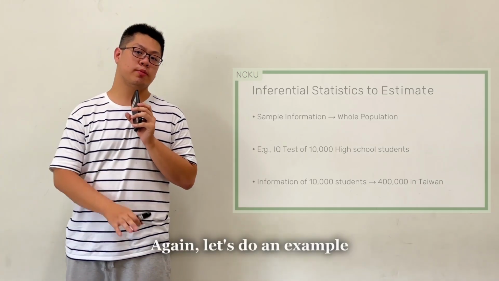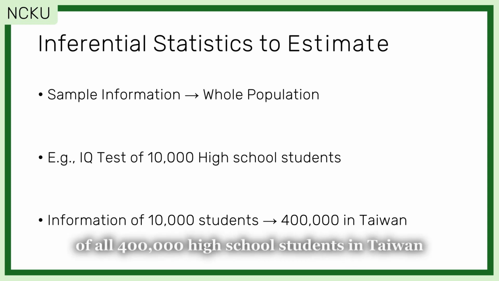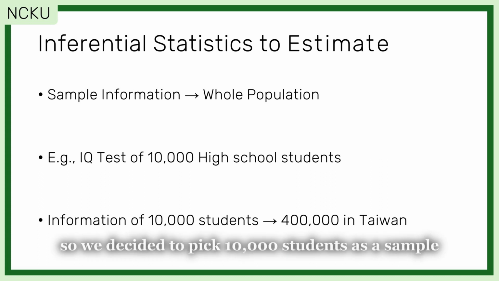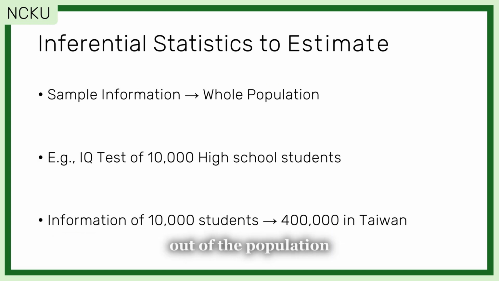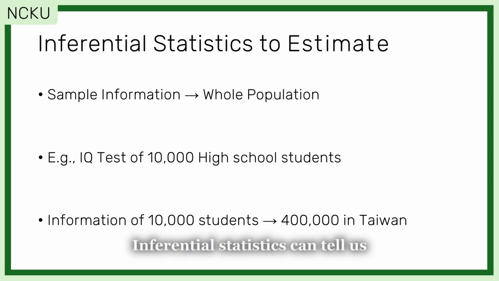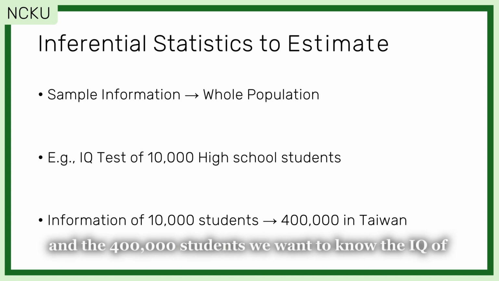Again, let's do an example. We are interested in the IQ of all 400,000 high school students in Taiwan. And we don't expect to give all students an IQ test, so we decided to pick 10,000 students as a sample out of the population. We gathered 10,000 students to do an IQ test. Inferential statistics can tell us the relationship between the 10,000 students we picked out and the 400,000 students we want to know the IQ of.